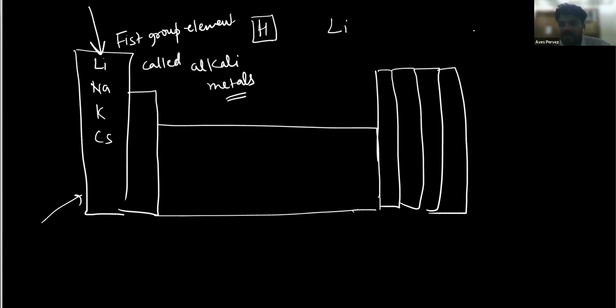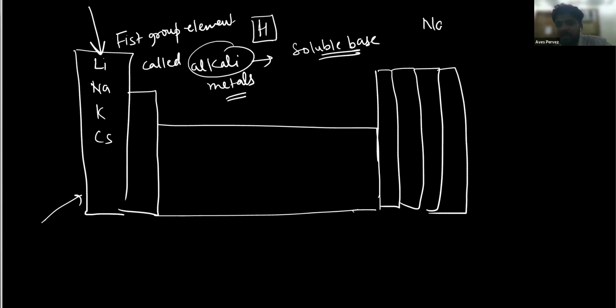Metal oxides are basic in nature. You know what alkali is? What is alkali? Alkali is a soluble base. Those bases that are soluble in water are called alkali. So when you have Na2O and dissolve it in water, it will form NaOH. So we can simply say that their basic oxides are soluble in water.